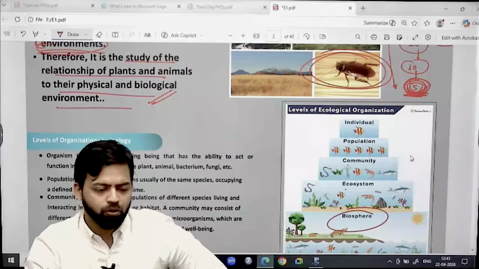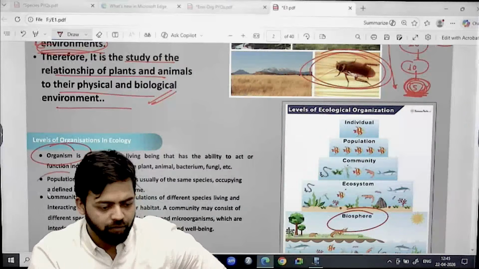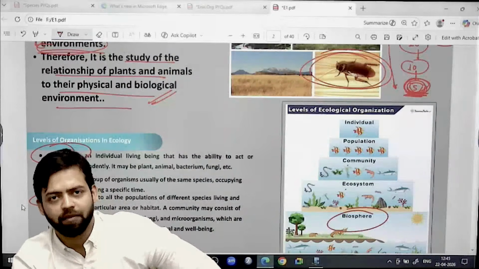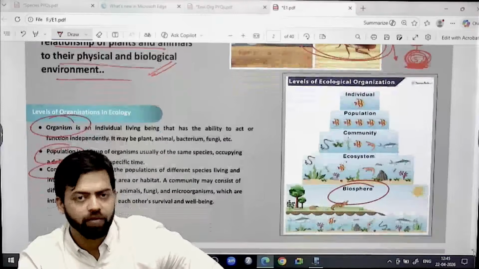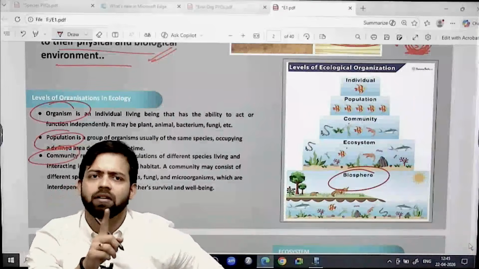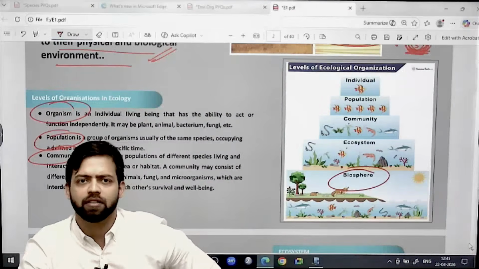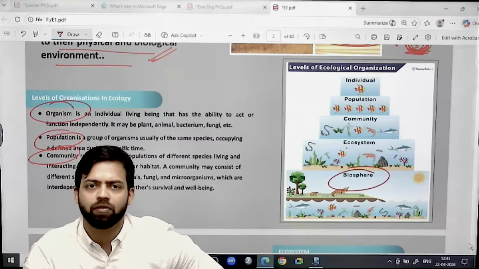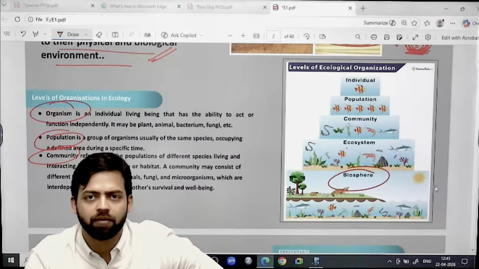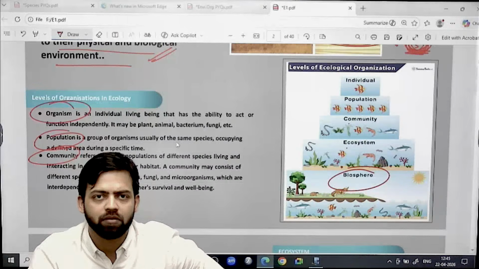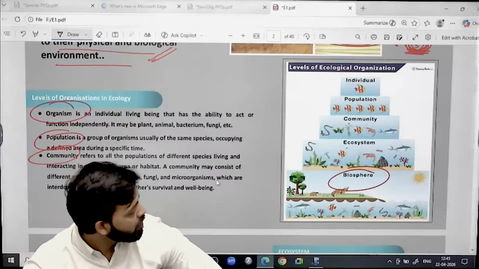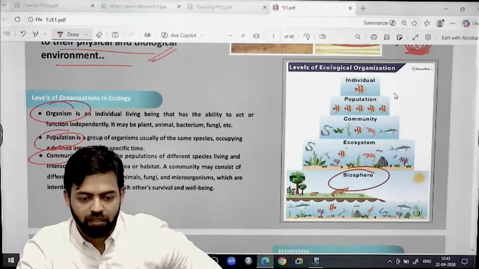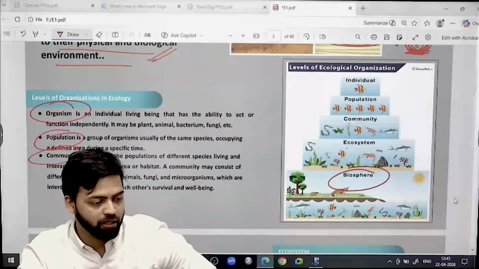And again, no need to define the organism, what is population, right? What is community? It is nothing but the grouping of different. Is it visible? Whatever is written, is it visible? Because I think it is becoming slightly dark. I don't know whether it is visible online or not. Images are good, but whatever is written. Okay then. So this level of ecological organization is there. Okay, is it done?